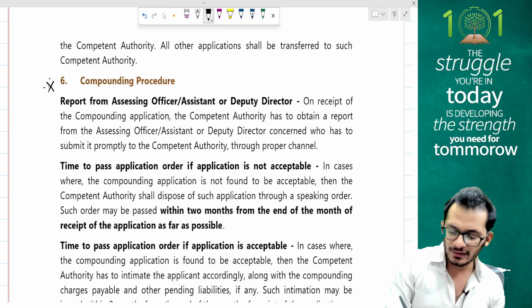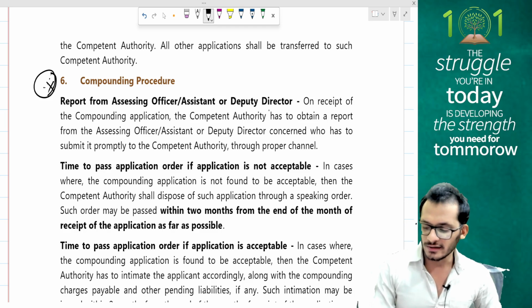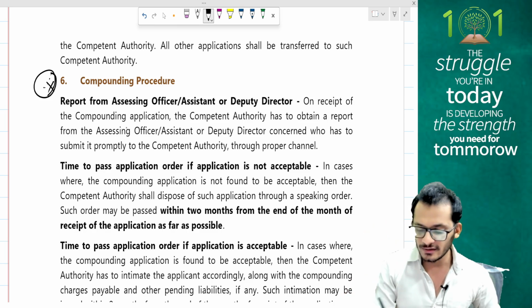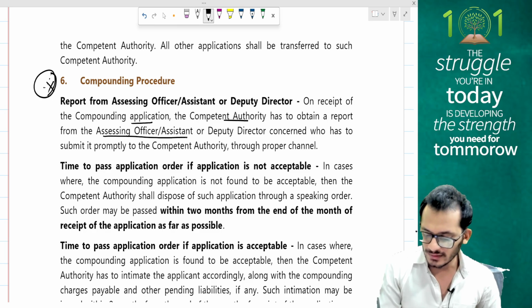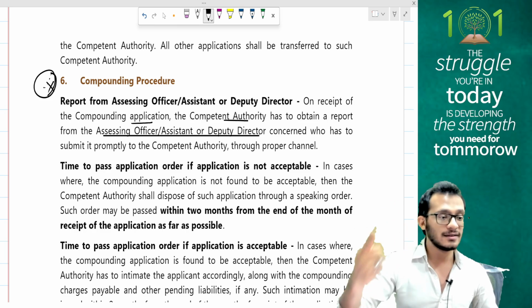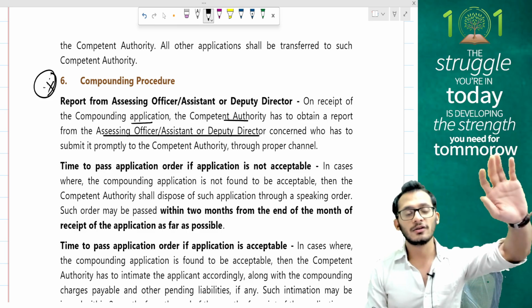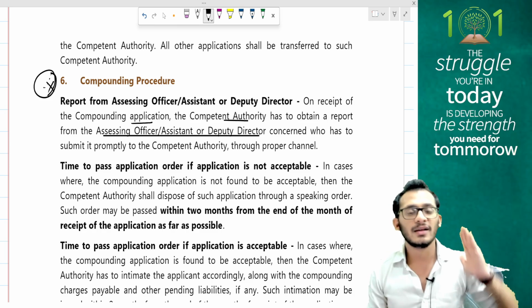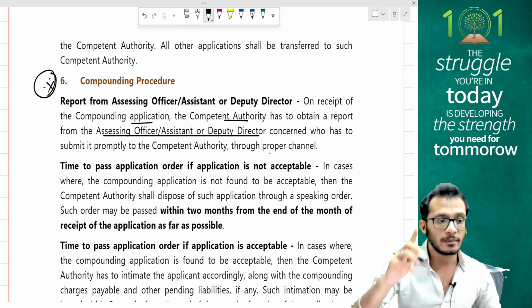Mark this as important. This can be a theory question. Reporting from assessing officer or assistant or deputy commissioner. To start a compounding application, the first thing which will happen is, on receiving the application, the competent authorities will have to obtain a report from the assistant commissioner or assistant director, the assessing officer or the deputy director. So which means the moment you file an application, the respective authority will send a remand report and ask the department authorities to come and give a report on what is the issue here, who has to submit it promptly to the competent authorities through proper channels.